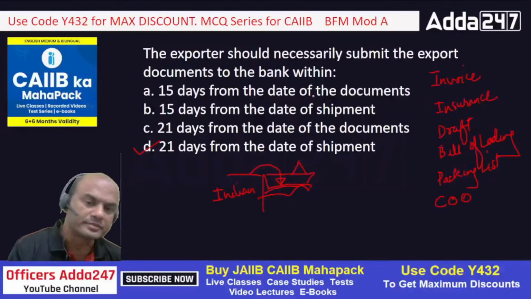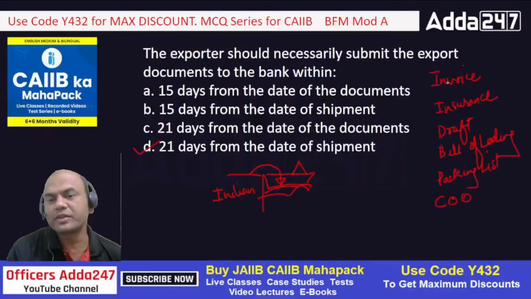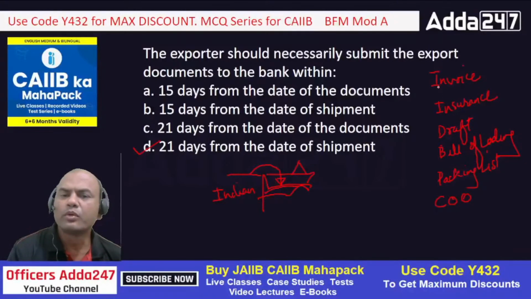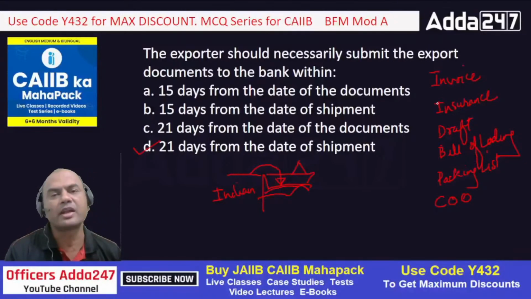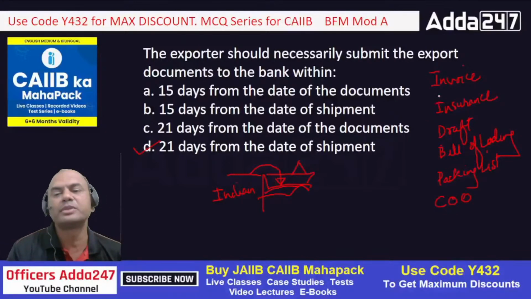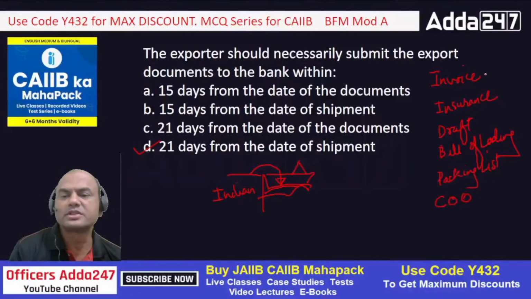Out of these, let me ask you one more question. Which of them are negotiable? Can anyone write it in the comment section? Negotiable means rights can be transferred from one person to another just by signing. Is invoice negotiable?